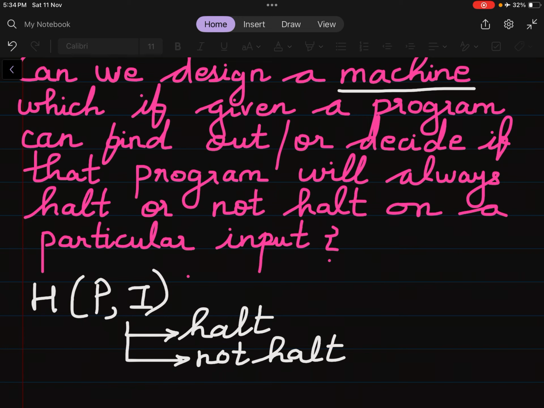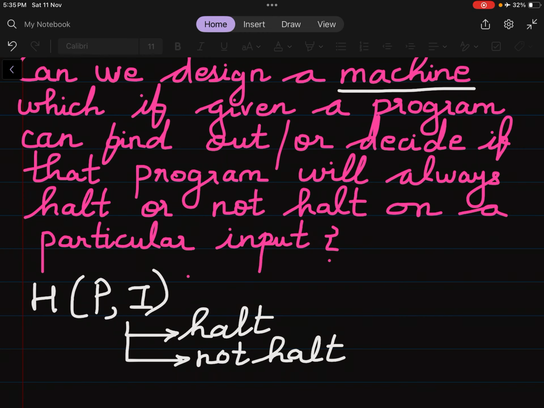So what do we have to prove? We have to prove that there is no such machine existing in the world which will tell us by looking at the program that it is terminating or going into an infinite loop. To prove this, we will go in the opposite direction. We will say that there is a machine which exists.